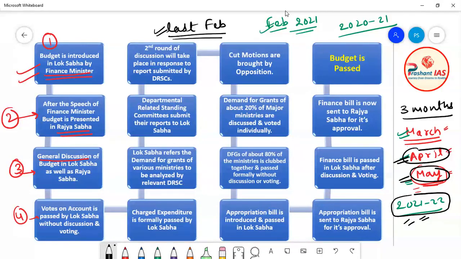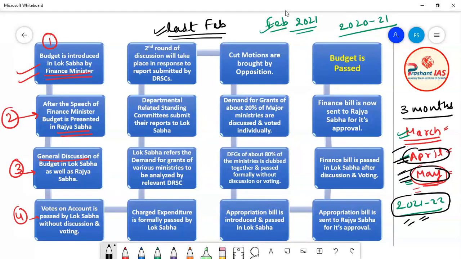Votes on account basically means that Lok Sabha used to give permission to the government of India to withdraw the money from the Consolidated Fund of India to run the administration for April and May, so that the government can easily and smoothly run the administration of the country.